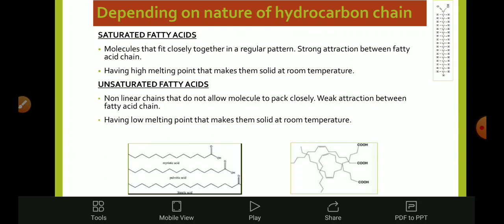with an even number of carbon atoms. The most common fatty acids contain 12 to 22 carbon atoms, and these saturated fatty acid molecules fit closely together in a regular pattern, and they form a strong attraction between fatty acid chains. As a result, they have a high melting point, and this makes them solid at room temperature. So this is the importance of a straight chain saturated fatty acid. The next is unsaturated fatty acid.